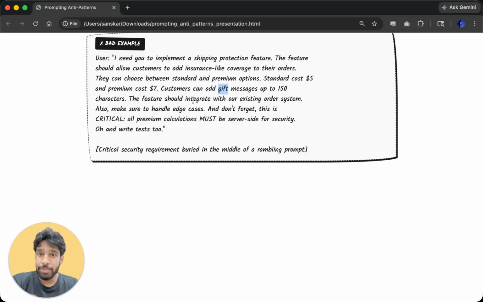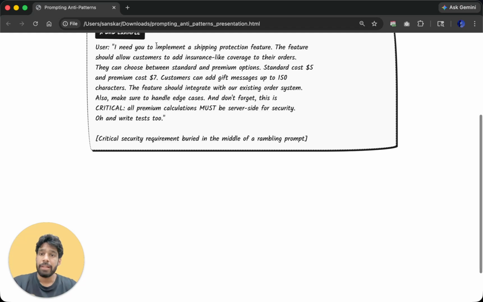The feature should integrate with our existing order system. Okay, so our system is not black. Good. Make sure to handle all edge cases. Not bad. And don't forget, this is critical: all premium calculation must be server side for security. Oh, and write tests too.